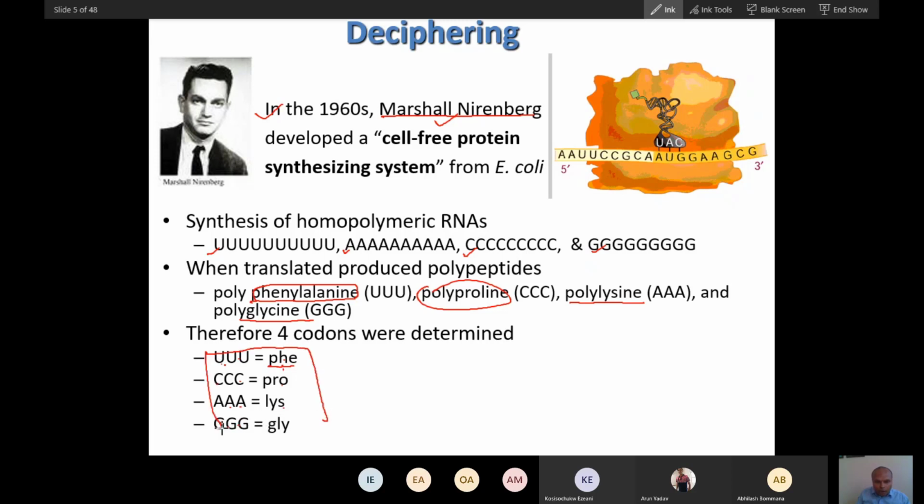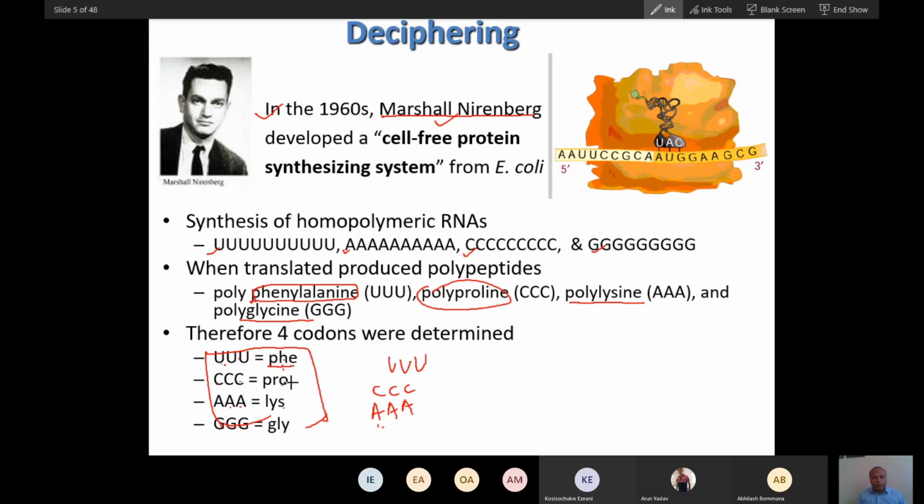So he first found out a set of four codons. He found out the meaning of these four codons: UUU for phenylalanine, CCC for proline, AAA for lysine, and GGG for glycine.